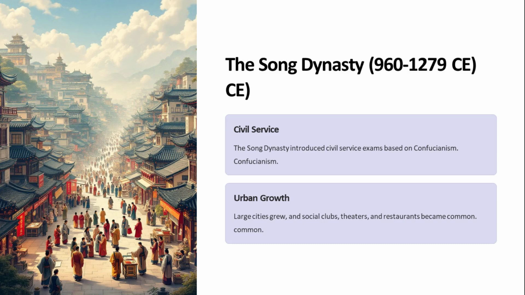The Song Dynasty, 960–1279 CE. The Song Dynasty began in the region north of the Yangtze River. Song emperors supported Confucianism. They used civil service exams requiring detailed knowledge of Confucius's teachings. These civil service exams were important because they created a system of educated government workers who became part of the elite. An elite is a group with high social status which usually rules or helps rule a country.